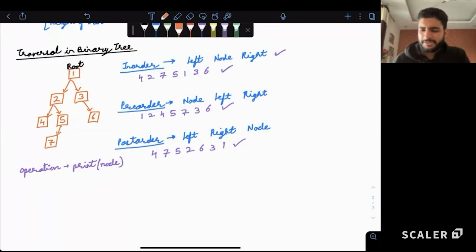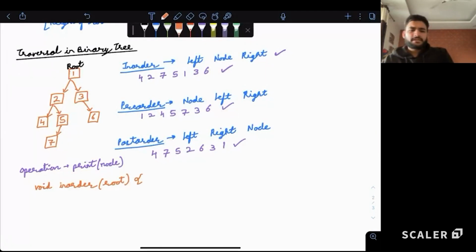Let's suppose we have to write in-order traversal, and the operation is just to print. So void inOrder, and we are given a root node. So guys, how will we print it? Yes, you can write recursive code also, no problem. Let's first see the recursive version, then maybe we'll see the iterative version as well. So in the recursive version, how will we write in-order traversal, guys?